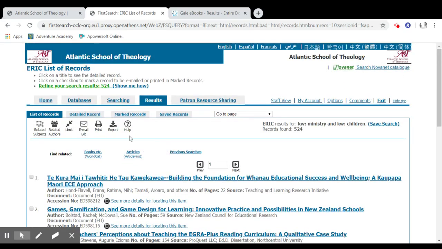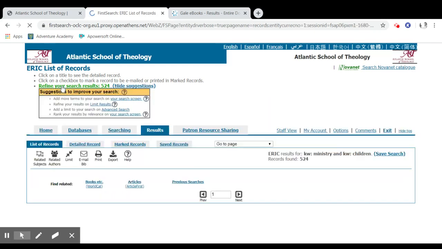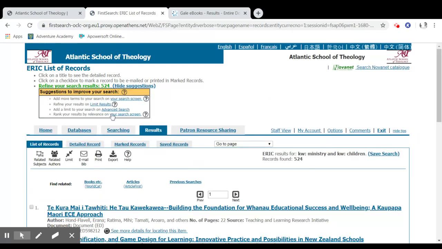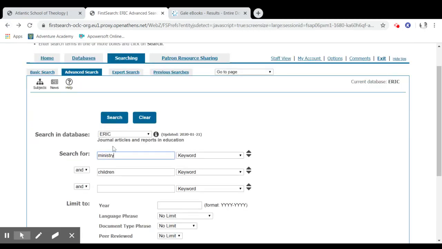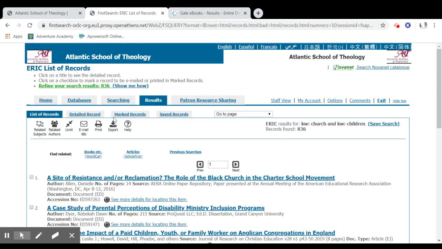So what I want to do is go back and refine that search. Let me go back. Church and children. This is not a theological database, but I'm testing its content is what I'm doing right now.